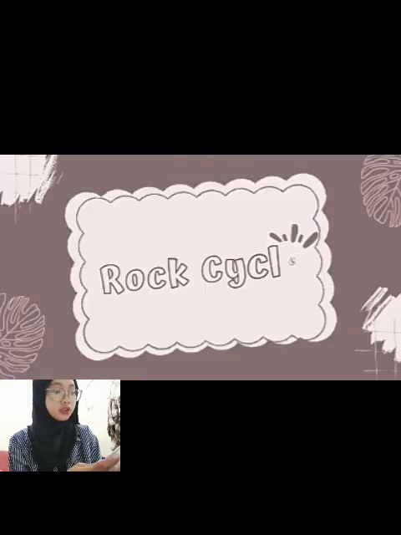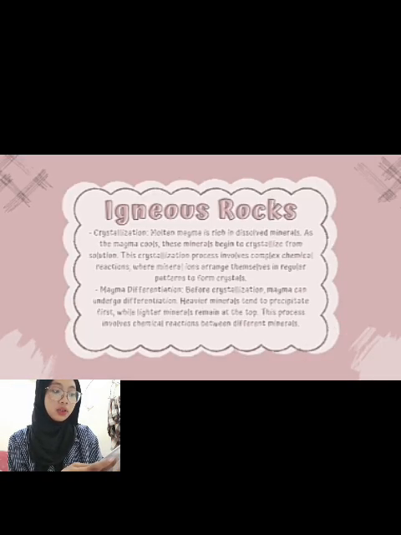And then there is the rock cycle. First one, igneous rocks. Crystallization. Molten magma is rich in dissolved minerals. As the magma cools, these minerals begin to crystallize from solutions. This crystallization process involves complex chemical reactions where mineral ions arrange themselves in regular patterns to form crystals.